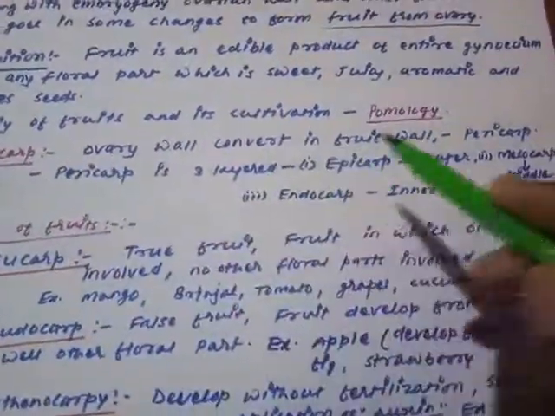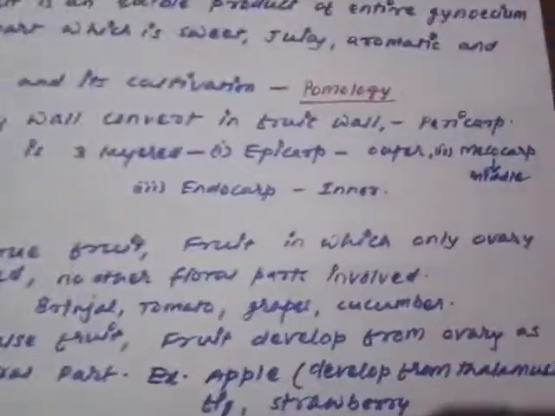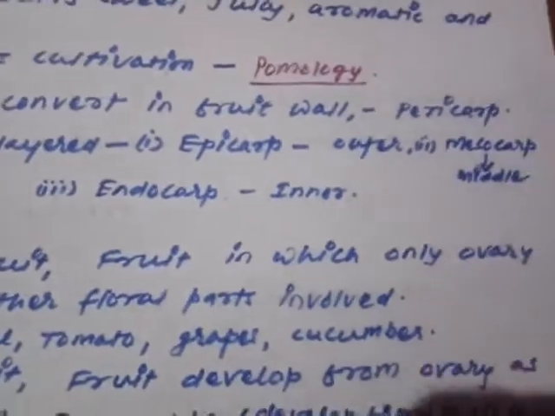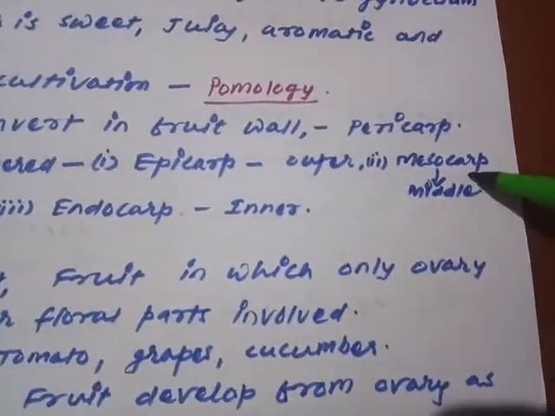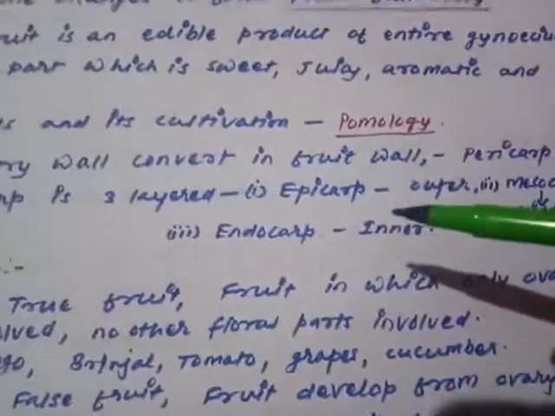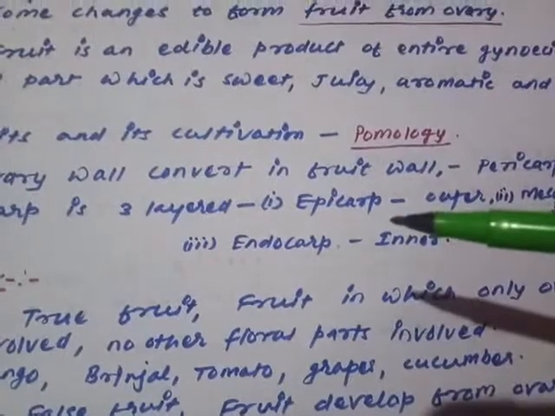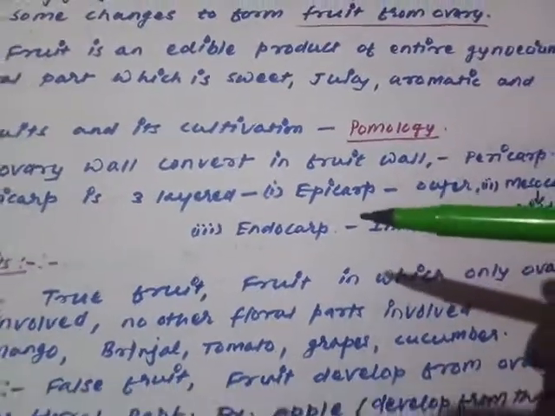The fruit wall is itself divided into 3 layers, or the fruit wall is made of 3 layers. The outer one is called the epicarp, the middle one is called the mesocarp, and the inner one is called the endocarp. So here, the ovarian wall is converted into the fruit wall, and that fruit wall is called the pericarp.